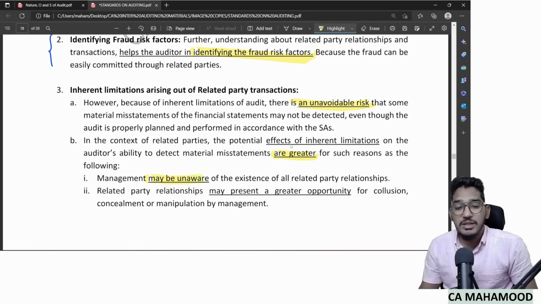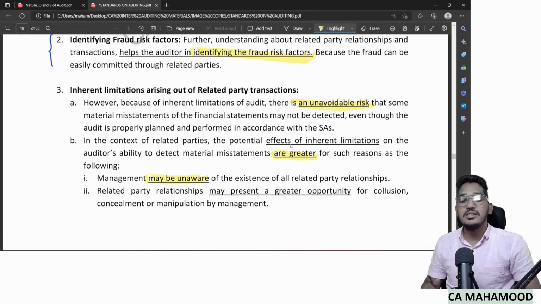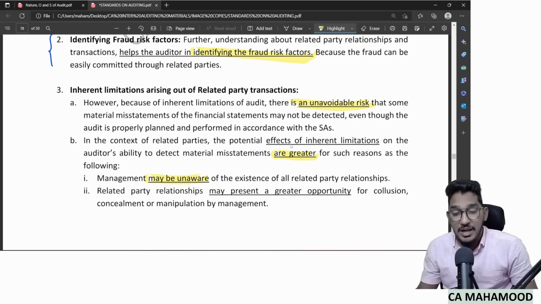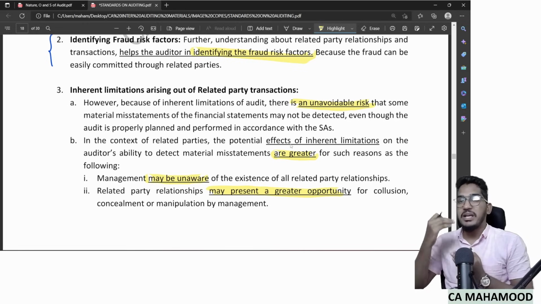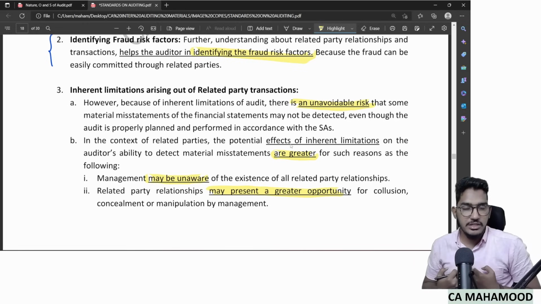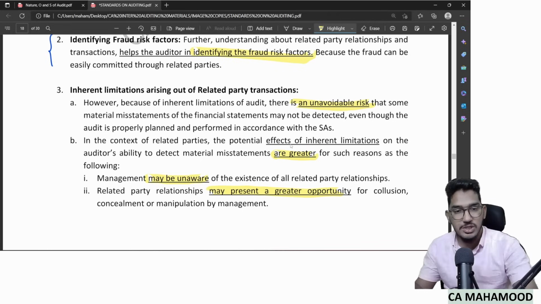Because sometimes management themselves may not be aware of the existence of all the related parties. And as I have mentioned, related party relationships provide a very good opportunity for collusion. As I mentioned earlier, you cannot make a third party behave according to your instructions, but a related party will always act according to the instructions of your client.